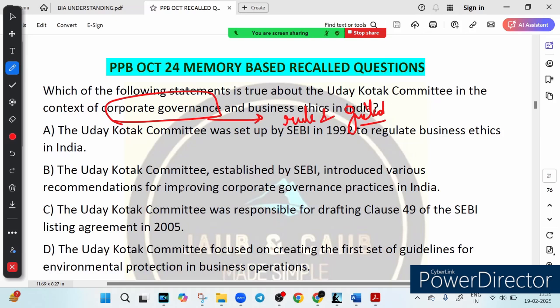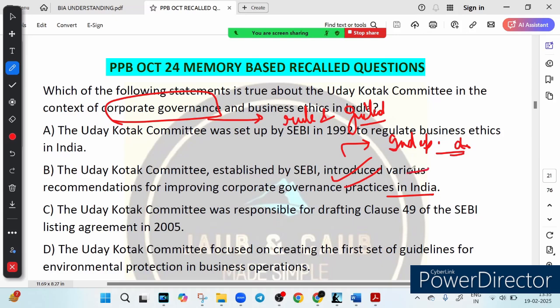Option B says the Uday Kotak committee established by SEBI introduced various recommendations for improving corporate governance practice in India. Is it true? Yes. What does this mean? In 2017 SEBI set up the Uday Kotak committee on corporate governance to recommend better rules for Indian companies. So what did this committee recommend? More independent directors. It means ensuring companies have independent decision makers who are not influenced by promoters.